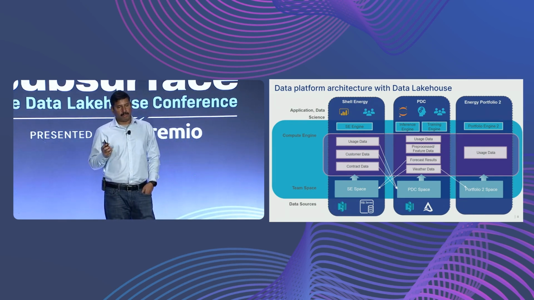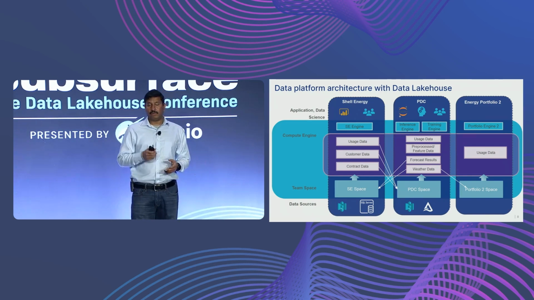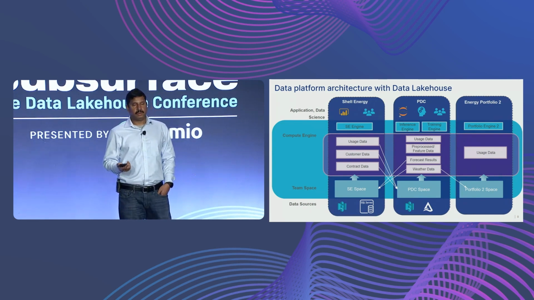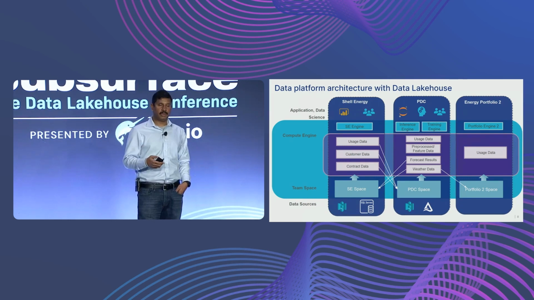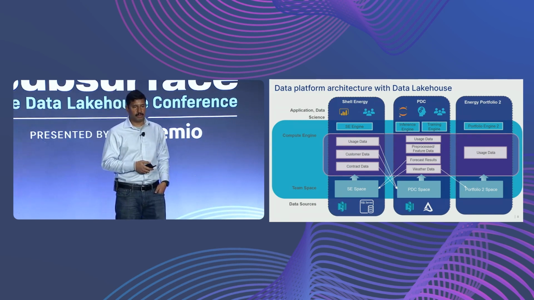And from our team, let's take a look at the usage data. The Shell Energy team has some internal usage data, but we also go to external vendors to get usage data. We get this data, and then we use it. And similarly, after we do the forecast results, we share these results back to the Shell Energy team. We store the forecast result in our S3, and then it is shared back to Shell Energy. So there is a clean isolation between the environments. We store our data in our S3, they have it in theirs, and then we can share across using Dremio.